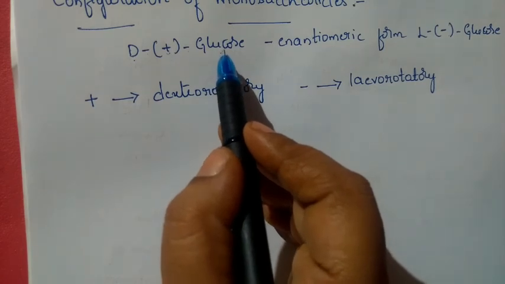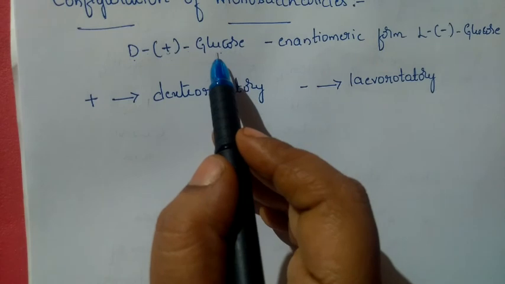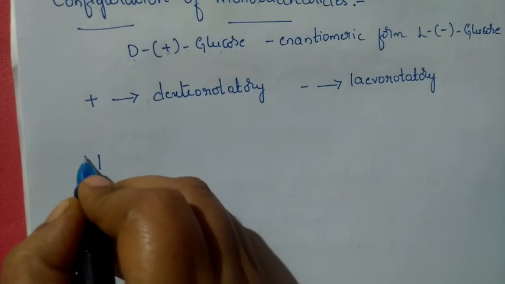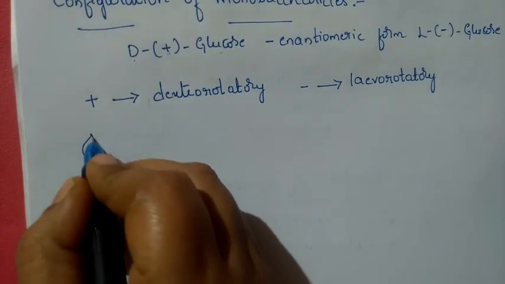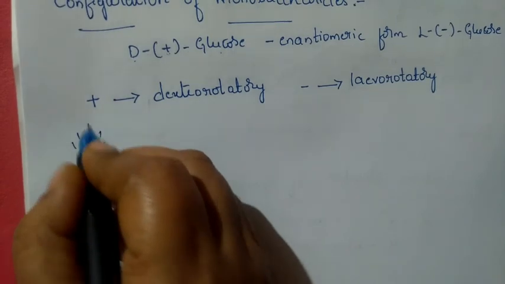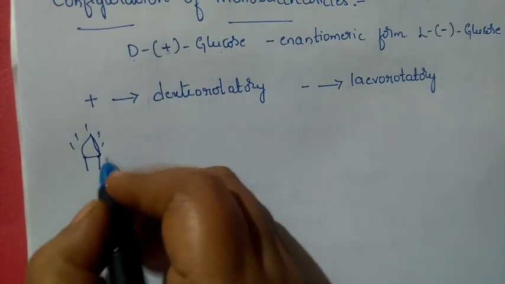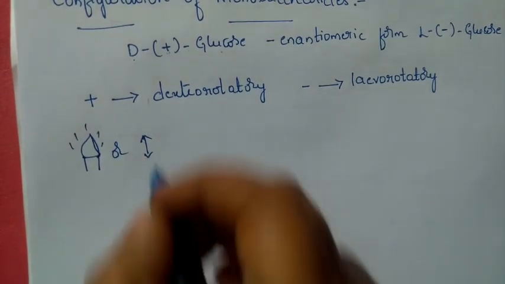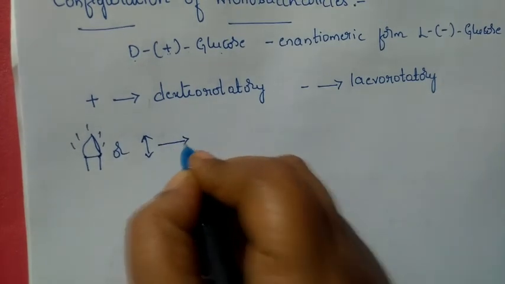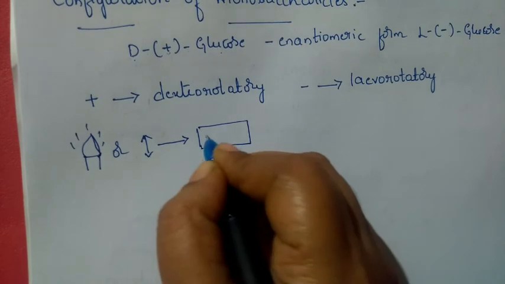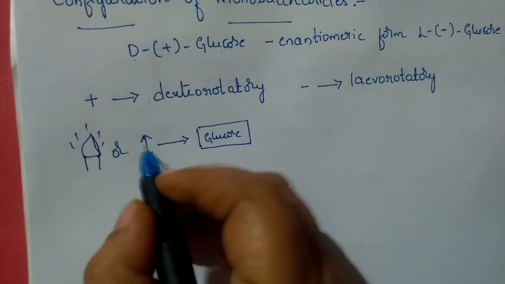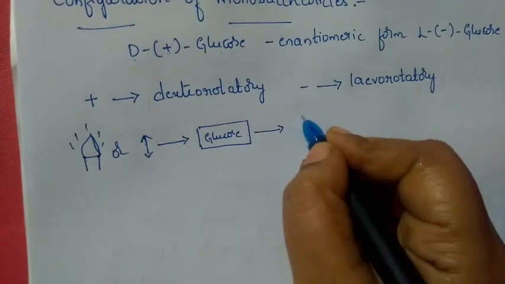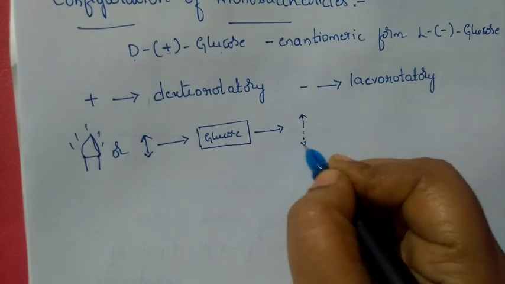The substance we are going to consider is glucose, and we take plane polarized light. I'll explain that procedure also. Let us consider the plane polarized light we are going to take. It has only one direction. This light is made to pass through the substance, so let us consider we have taken glucose here. The light is made to pass through the glucose solution. Originally it is in this direction.